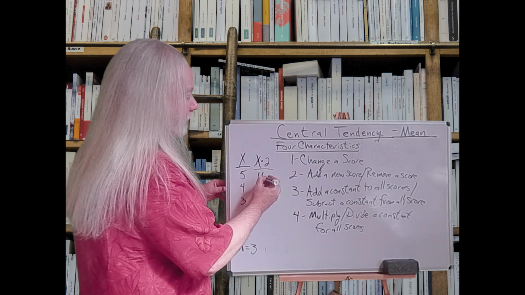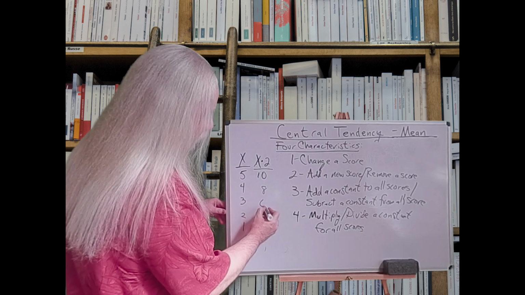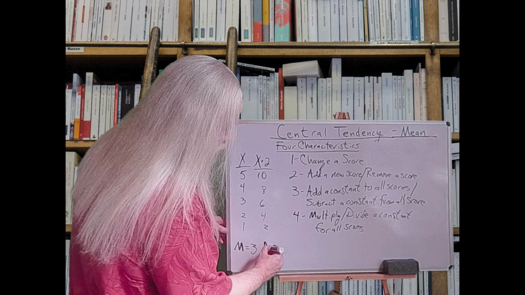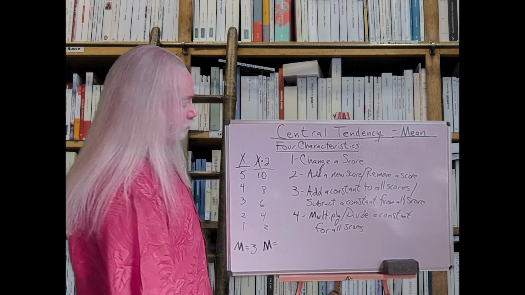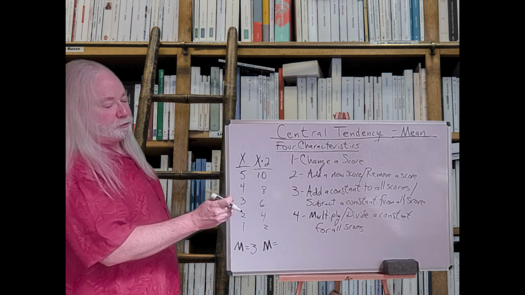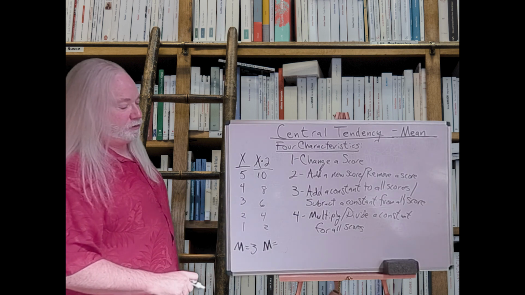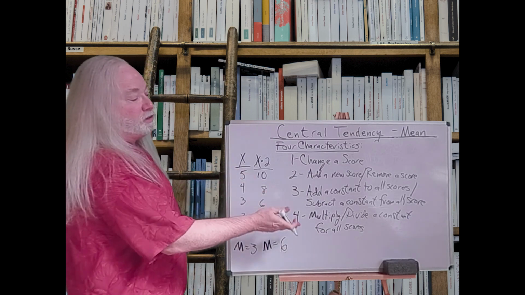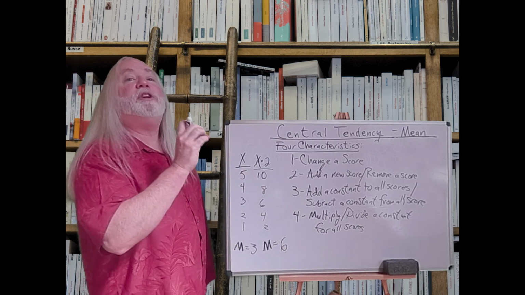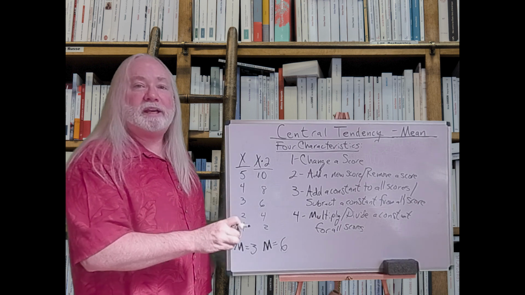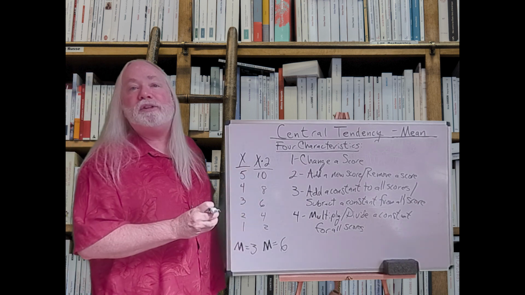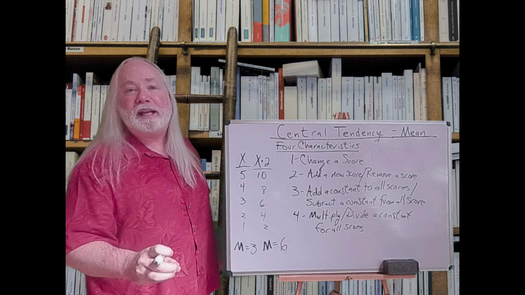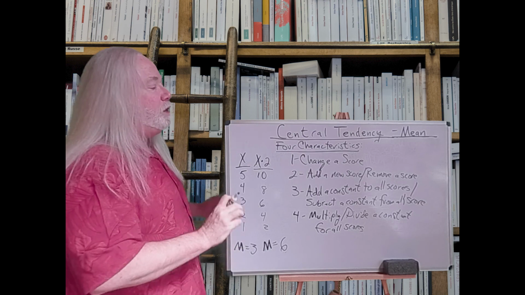So 5 times 2 is 10, 4 times 2 is 8, 3 times 2 is 6, 2 times 2 is 4, 1 times 2 is 2. 10 plus 8 plus 6 plus 4 plus 2 divided by 5 is 6. It works exactly like number 3 above it. Whatever you do to every score happens to the mean as well. If you multiply every score by 2, the mean gets doubled. If you divide every score by 10, the mean gets divided by 10. It's just a known way we know the mean works.